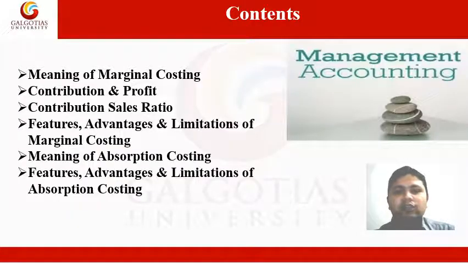The contents of our presentation would be as follows. First of all, I will start with the meaning of marginal costing. Then I will move on to the contribution and profit. Then I will discuss the contribution sales ratio. Then I will also discuss the features, advantages and limitations of marginal costing. After that, we will come on to absorption costing. Then we will discuss the features, advantages and limitations of absorption costing.